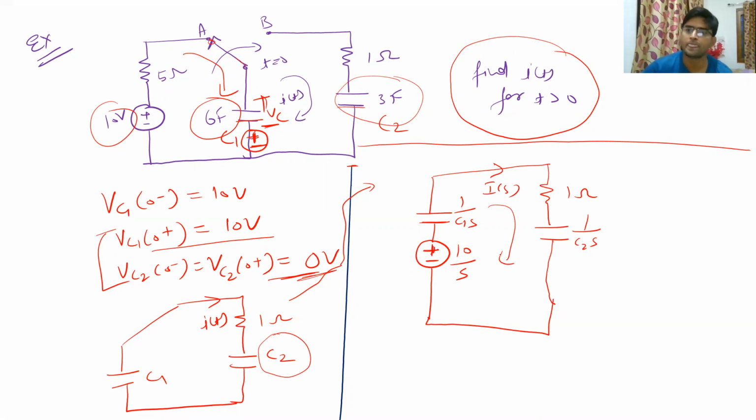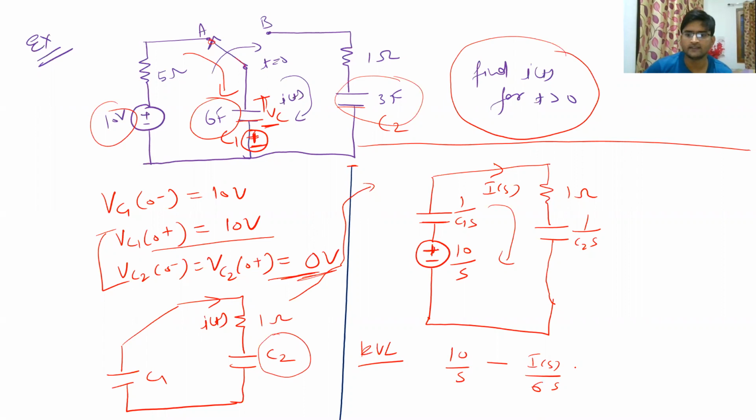And obviously, if the current is going in this direction, the polarity should be in the upward direction, as it is obvious. So now all we have to do is just write the KVL equation and the circuit will be solved. So write the KVL: 10 upon S minus IS upon C1S. And let me write the value of C1 also here. What is the value of C1? It is 6 farad.